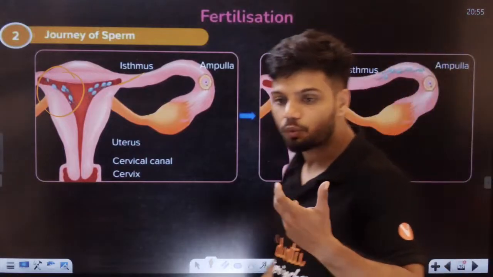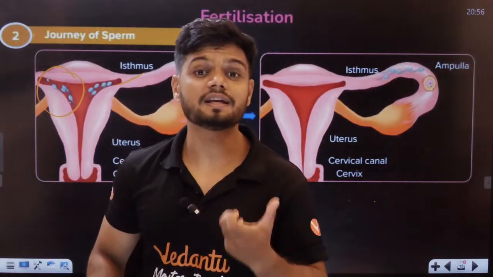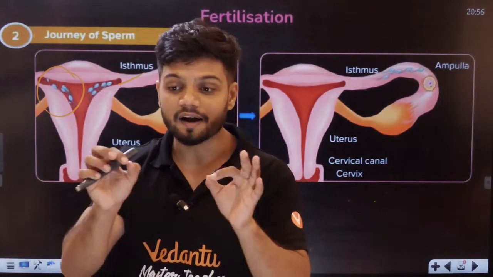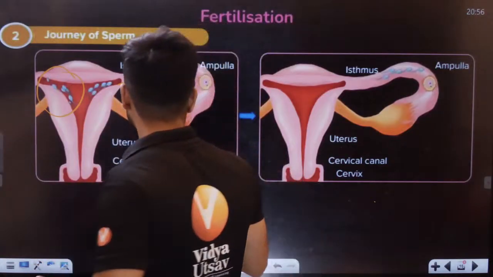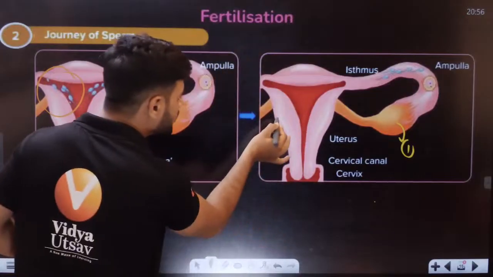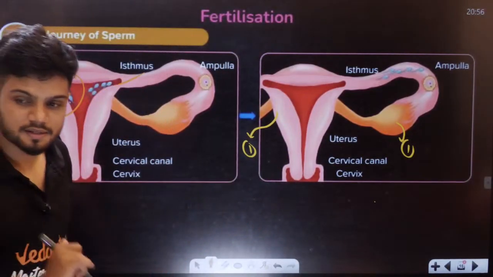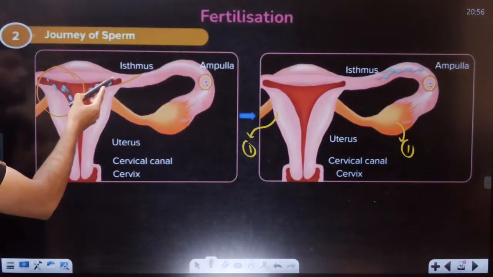Now, sometimes a female will release 2 eggs simultaneously. Let's say from this ovary 1 egg will come, and from the other ovary 1 more egg will come. Some sperm are going this side, some sperm are going this side.